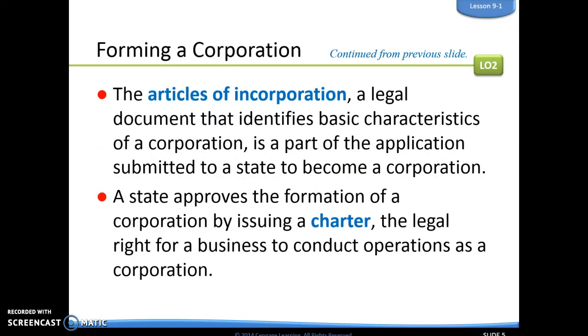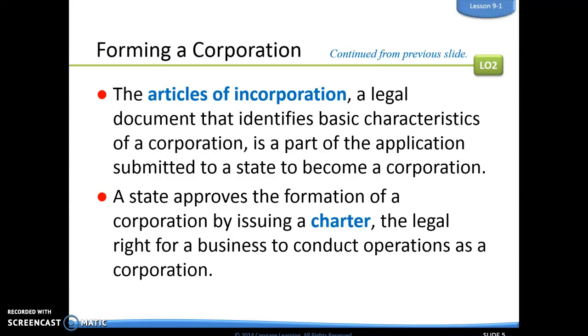Articles of incorporation is a legal document that identifies basic characteristics of that corporation. This is part of the application submitted to the state to become a corporation. So before you can just say, I'm going to start a corporation, you actually have to get what they call a charter from the state where your headquarters would be located.